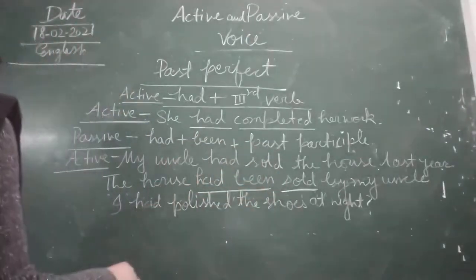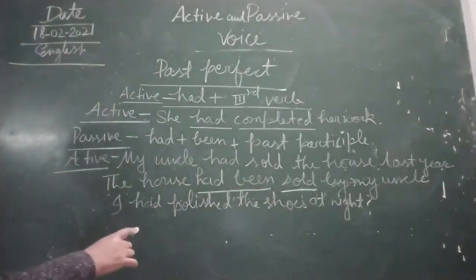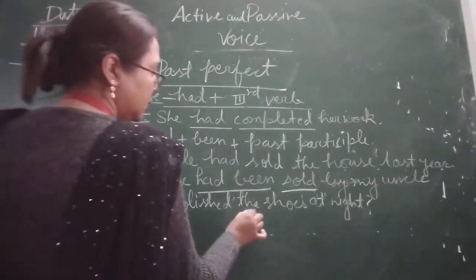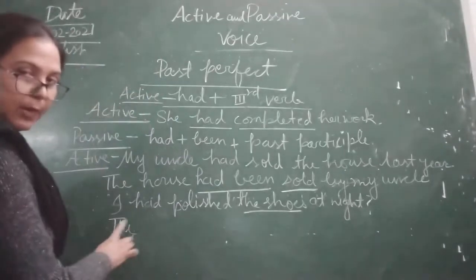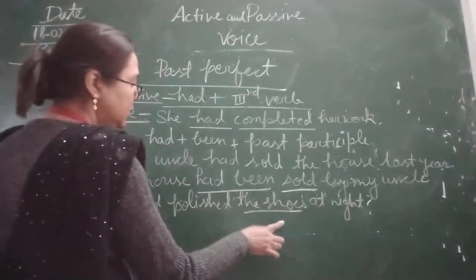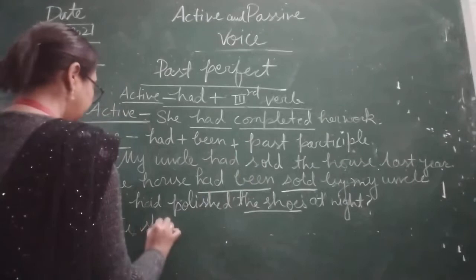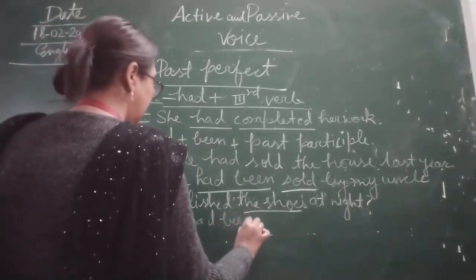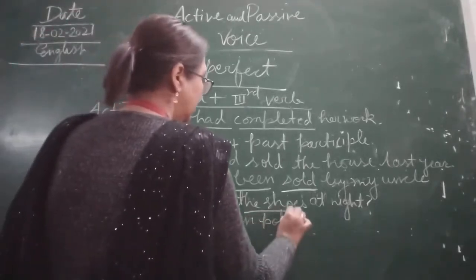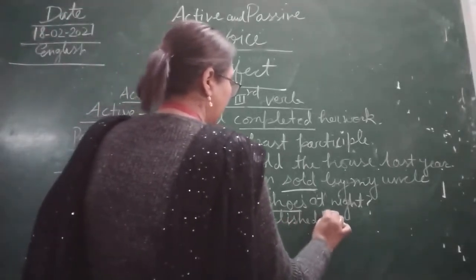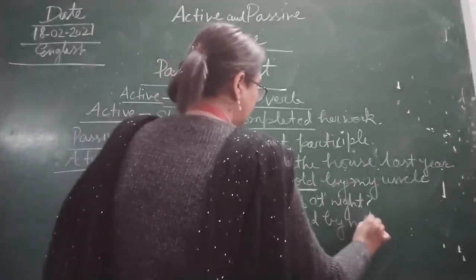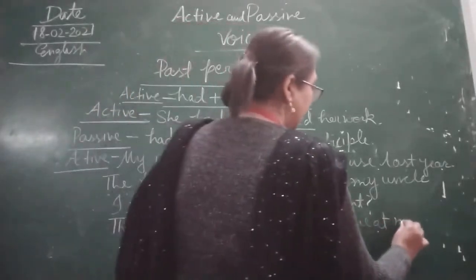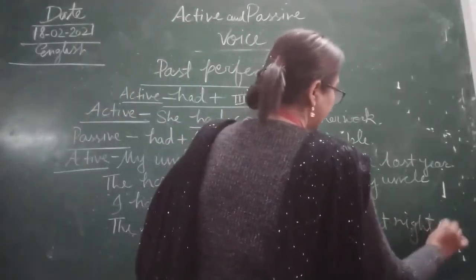Now here, how can we write? I had polished the shoes. Because this is the object, what have I polished? I have polished the shoes. So: the shoes had been polished by me at night. The adverb of time will come at the end of the sentence.